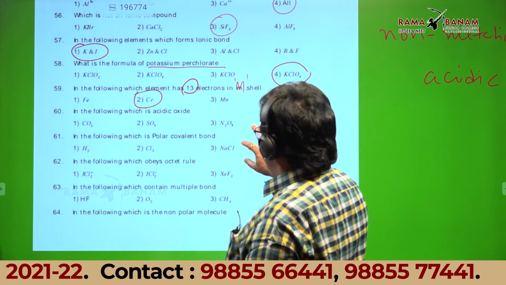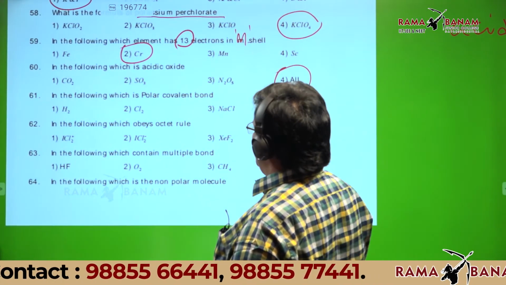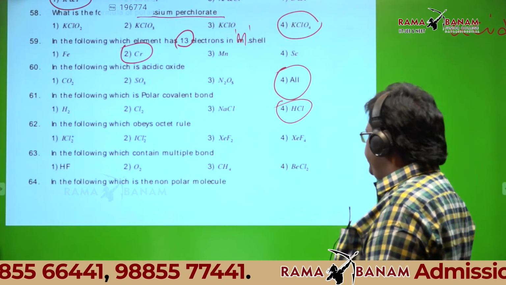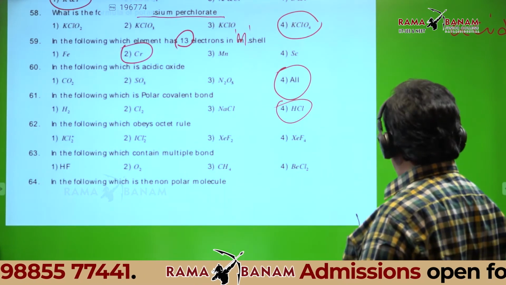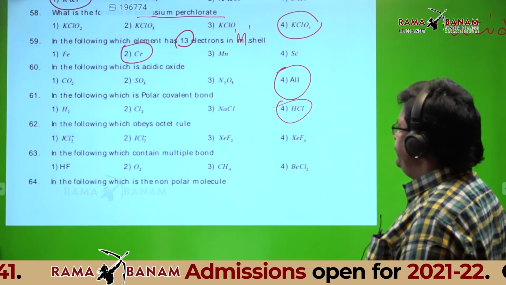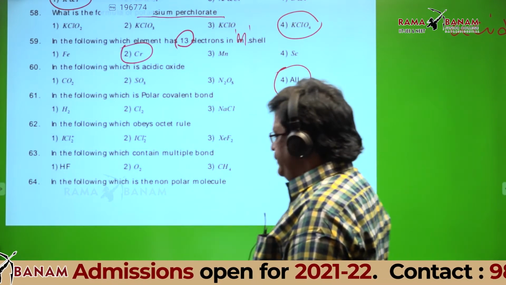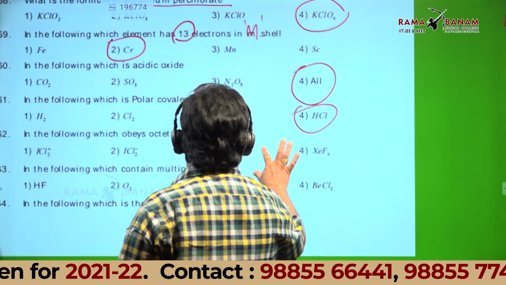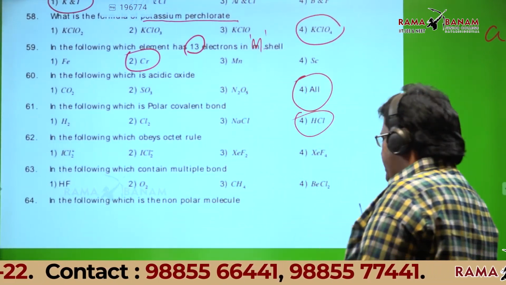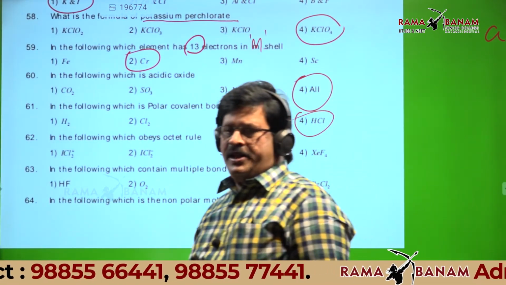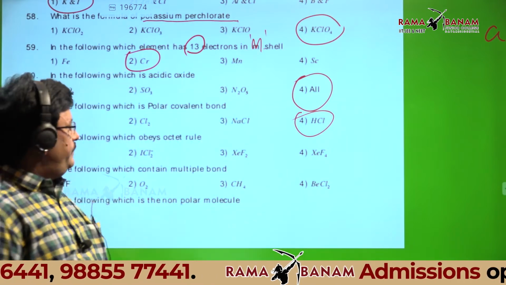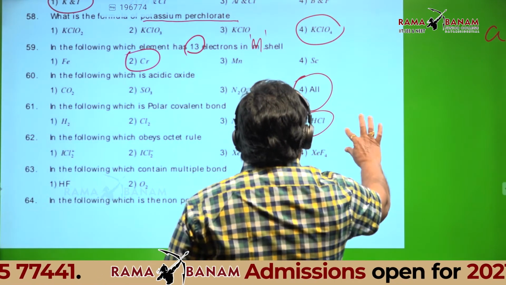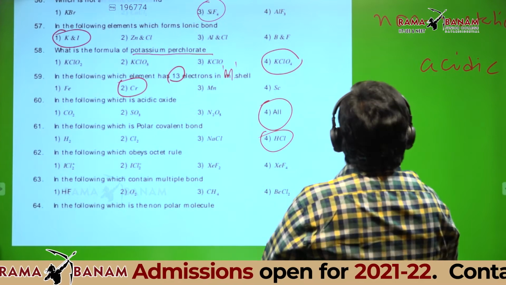Go to the next. In the following, which obeys octet rule? I have given NCl2 plus, ICl2 minus, XeF2. That is not Zr, it is Xe, xenon.